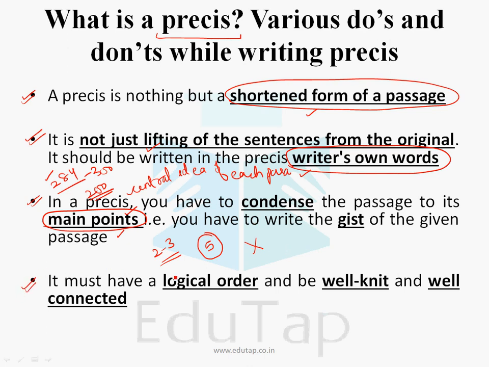The next very important point is that you have to have a logical order in your pressy. That is, the different lines and the different paragraphs or points have to be well connected, organic, well knit. You just don't have to write one point, then the next point, then a third point without any logical connection between the points. It should have a logical order.